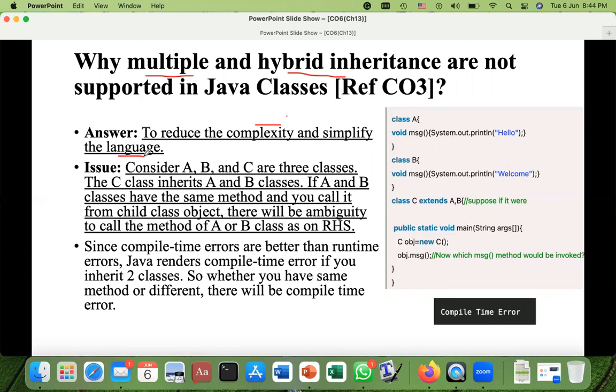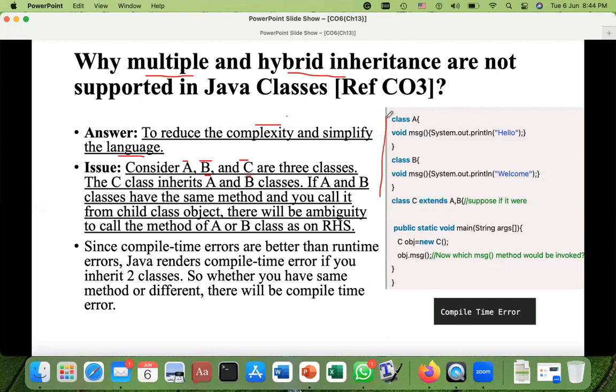If you don't remember the issue that we discussed in the inheritance lecture, suppose you have three classes, A, B, and C, and your C class is inheriting the A and B classes, meaning C is a child class of A and B. And if A and B have some method, let's have a look at this program and you will understand.